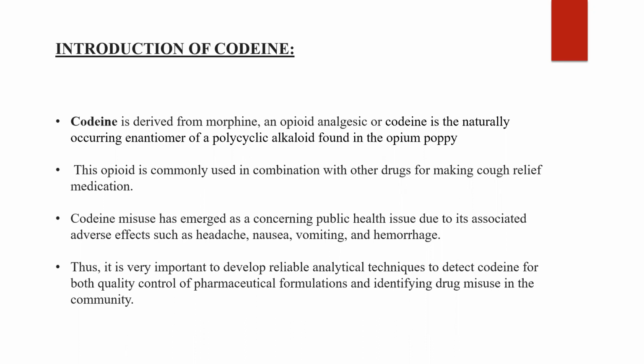Codeine is derived from morphine, an opioid analgesic, or codeine is the naturally occurring enantiomer of a polycyclic alkaloid found in the opium poppy. Codeine is a drug of morphine used to treat pain, coughing, and diarrhea. This opioid is commonly used in combination with other drugs for making cough relief medications. Codeine has weaker analgesic and sedative effects than the parent molecule, which means that morphine has more powerful, stronger effects than codeine. Codeine is also used in a very wrong way when it is available.